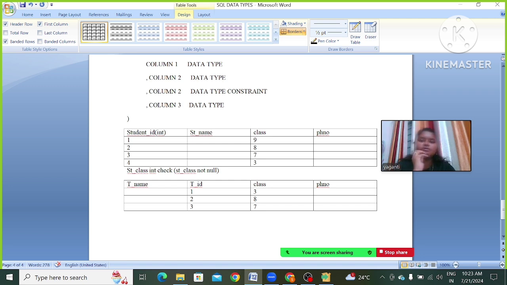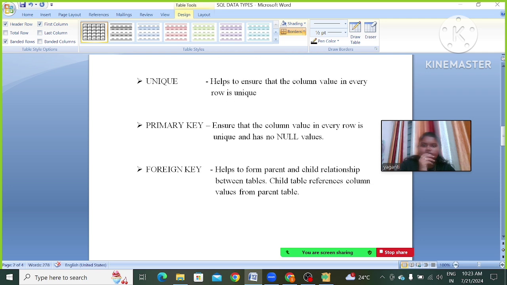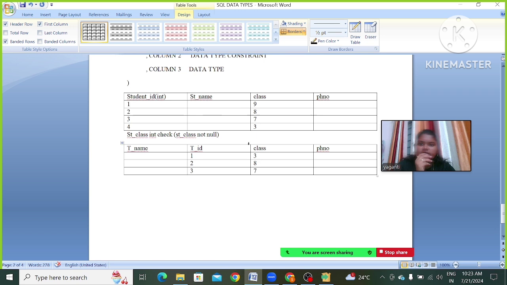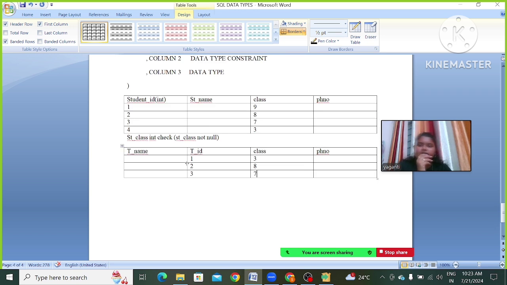See, here we have the same classes, right? The column of classes will be the same. Here the teacher table is going to get some reference values from the student table, right?